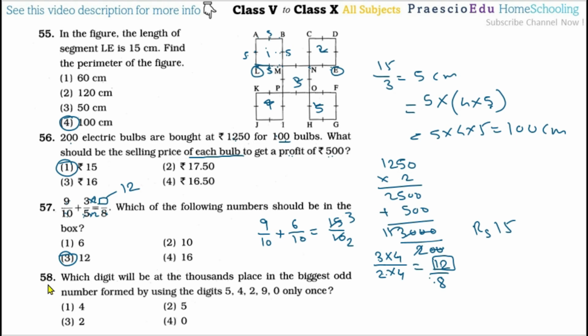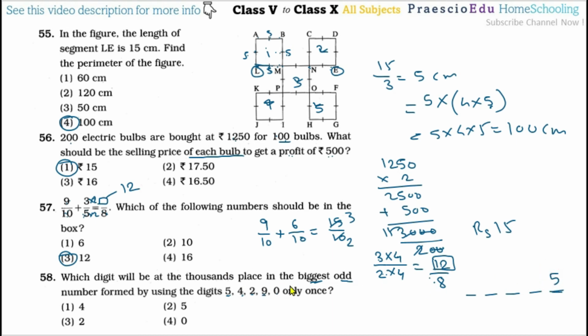Now question number 58: which digit will be at the thousands place in the biggest odd number formed by using the digits 5, 4, 2, 9, 0 only once? Odd numbers we have to form, so an odd digit we have to place in the unit place. There are 1, 2, 3, 4 and 5 digits. To form the biggest number, we keep the smallest odd digit in the unit place. The smallest is 5, so we keep it here.